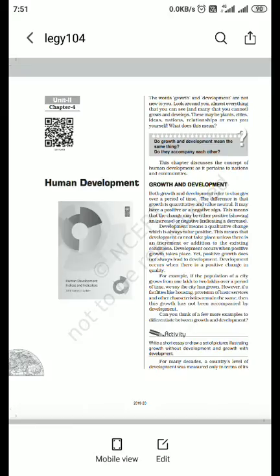Good morning, students. I am Suraj Kumar, your geography teacher, and today we are going to start with human development. This is chapter 4 of your part A book.